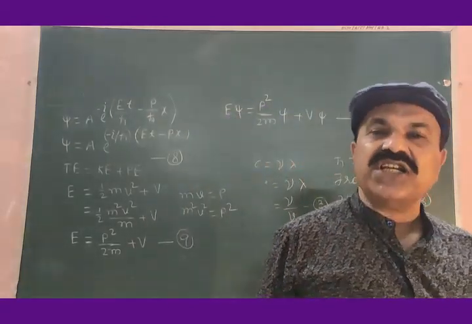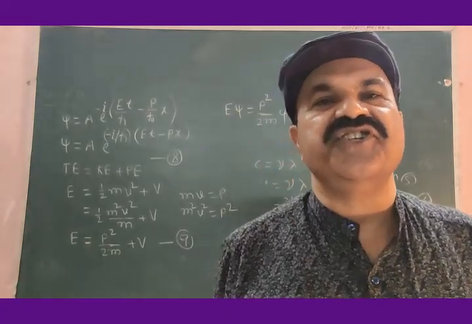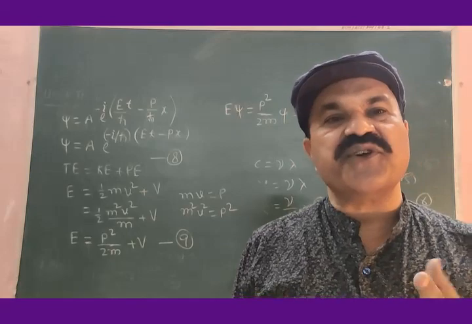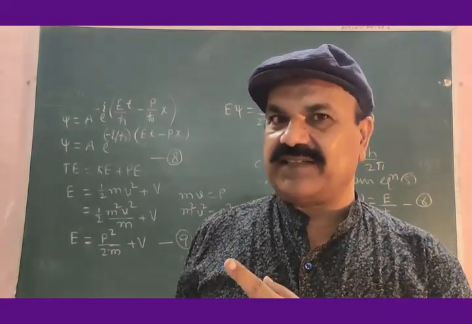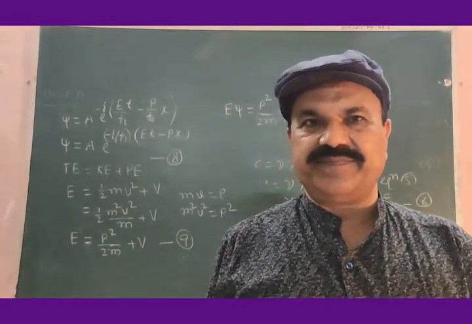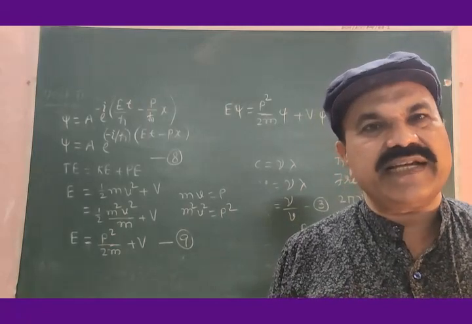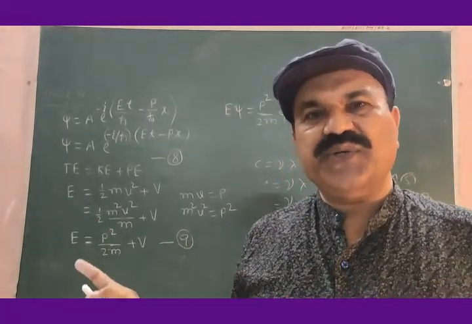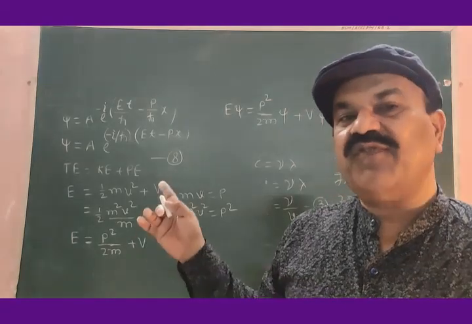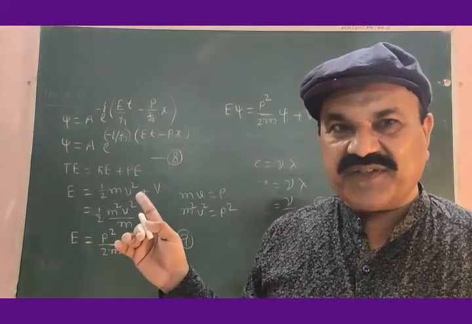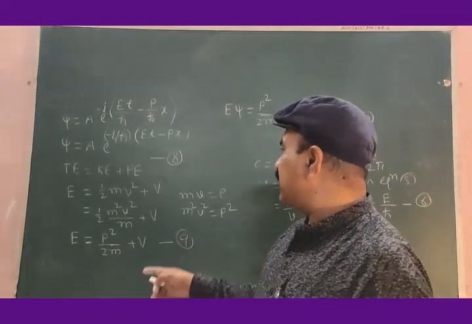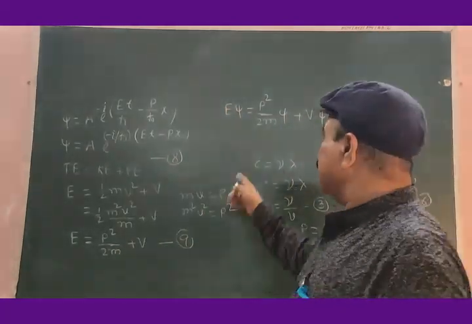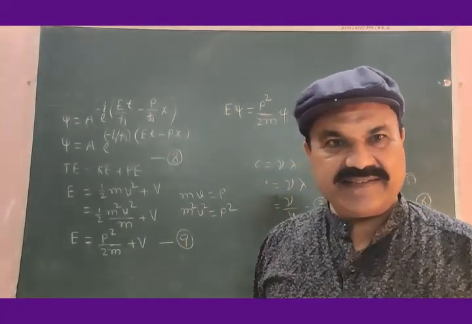This is a general form of the Schrödinger equation. It is not complete, I mean. This is the general form, and now I have to use the wave function psi. Using the wave function psi, I have to get the value of E psi. I have to get the value of p squared by 2m psi.